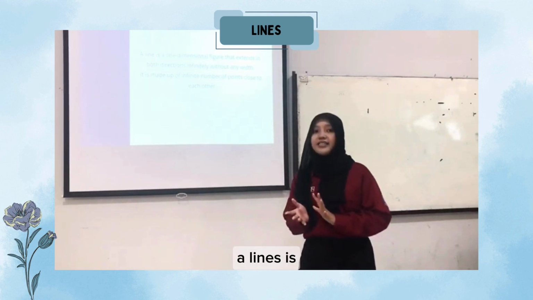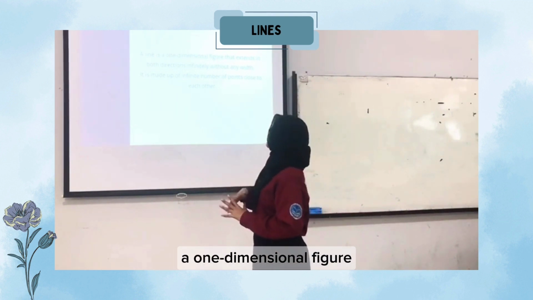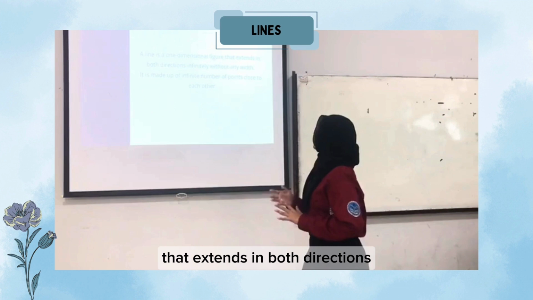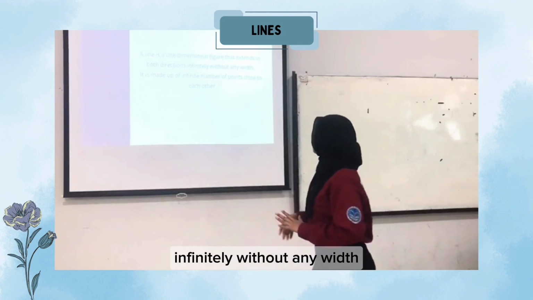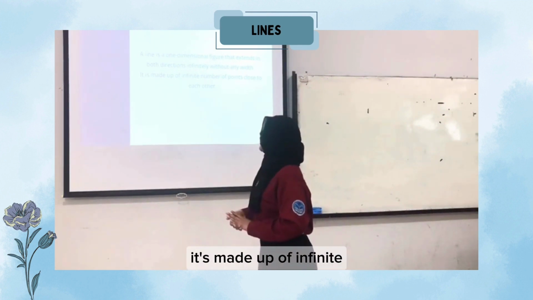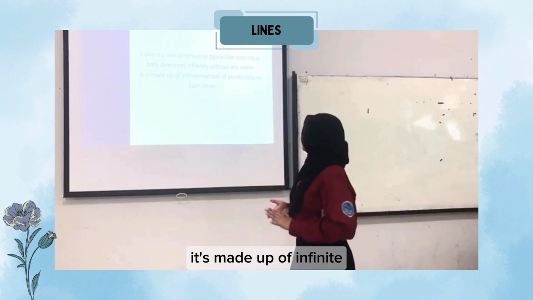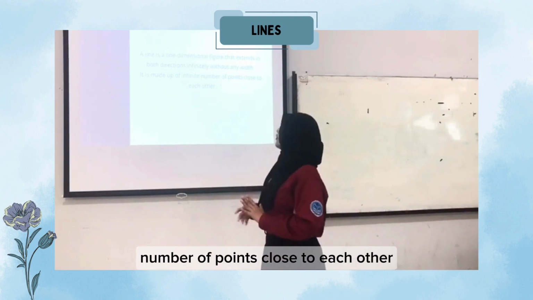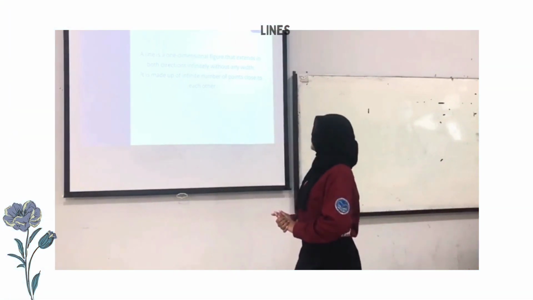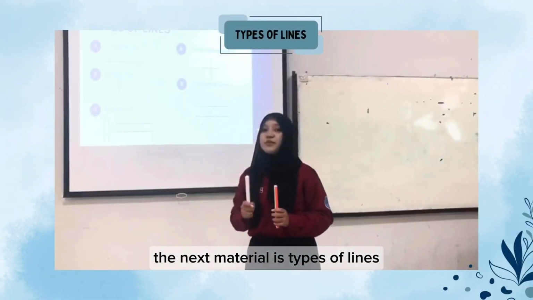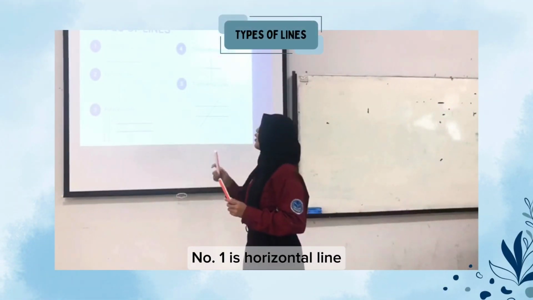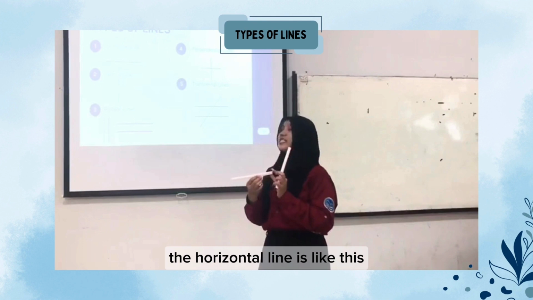First is line. A line is a one-dimensional feature that extends in one direction infinitely without any end. It is made up of an infinite number of points close to each other. The next material is types of lines. Number 1 is horizontal line. The horizontal line is like this.